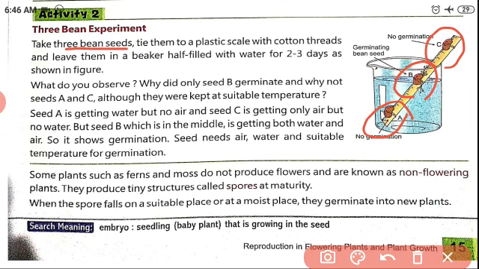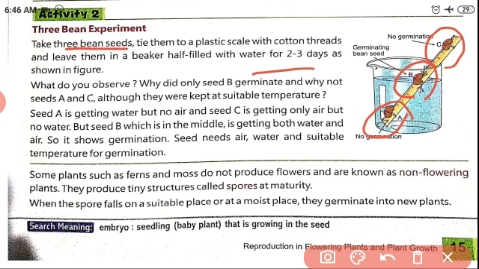Leave them in a beaker half filled with water for 2 or 3 days, as shown in the figure. Take one beaker, fill it with water, and tie the 3 beans to the plastic scale with the help of cotton threads.